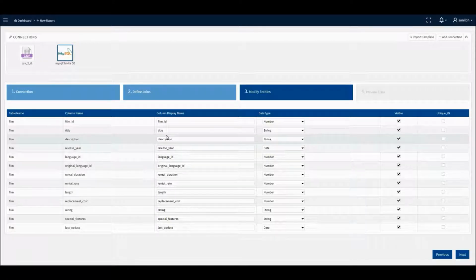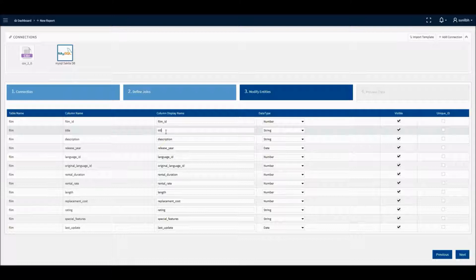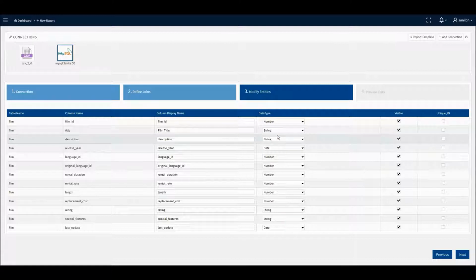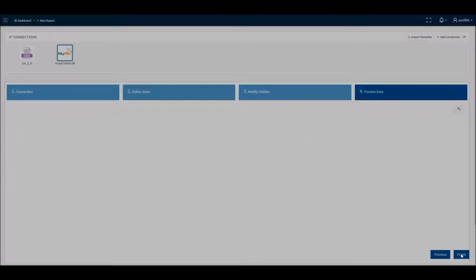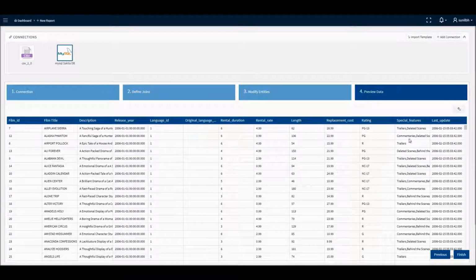You will be directed to the Modify Entities screen, where you can update the display names to business semantic names, and can also change the data types if required. Select at least one unique ID field from the available columns, in order to avoid duplicate data in the report. On clicking the Next button, the user will be shown a preview of the data.